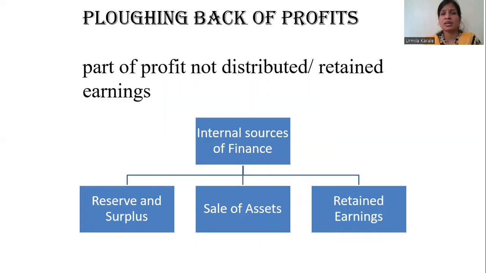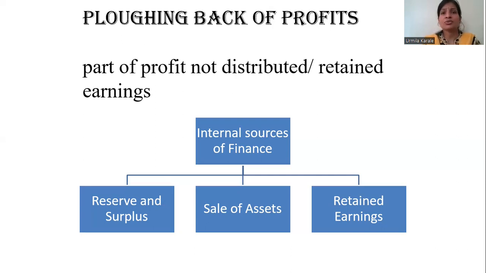You may have seen what farmers do: they sow the seeds, and then whatever grains they get, they may either sell it in the market or consume it, or they can use that as seed again to grow more crops in future. Similarly, if a company is earning profit, the company may decide to invest that profit again into the business so that in future it is going to grow. So this includes reserves and surplus, sale of assets.